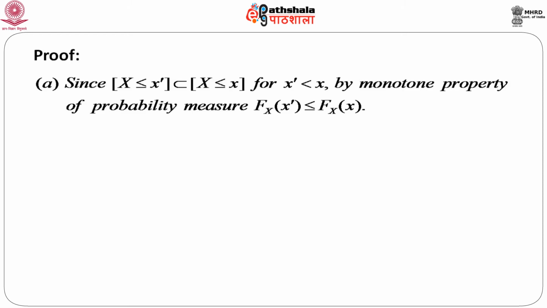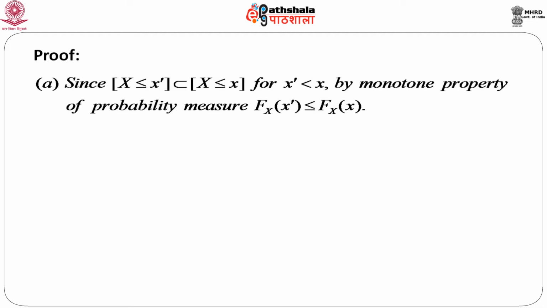To show that a distribution function is always non-decreasing, just note that if we consider the event capital X less than or equal to x prime, which must be a subset of capital X less than or equal to small x for x prime less than x, that means this is contained in this set, then you consider this to be A and this to be B.